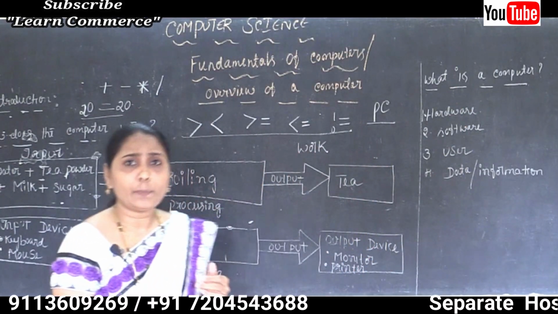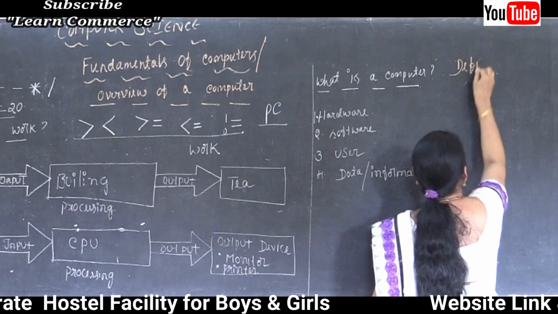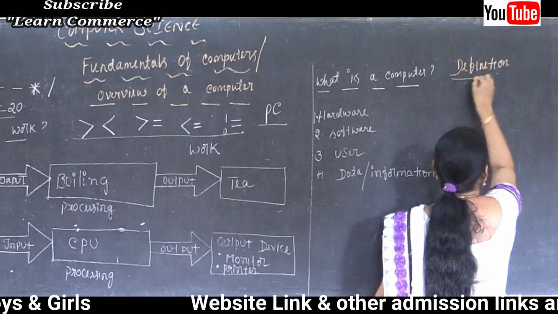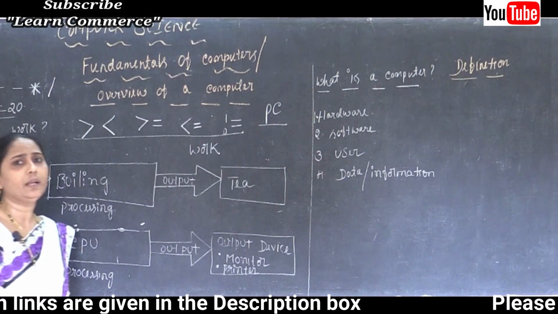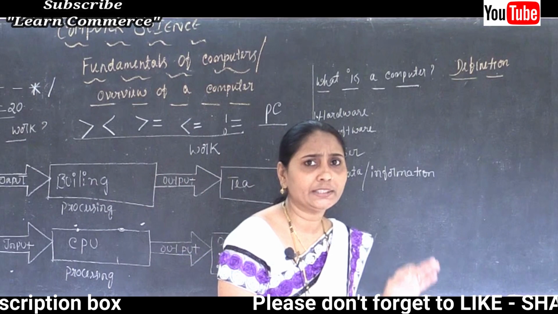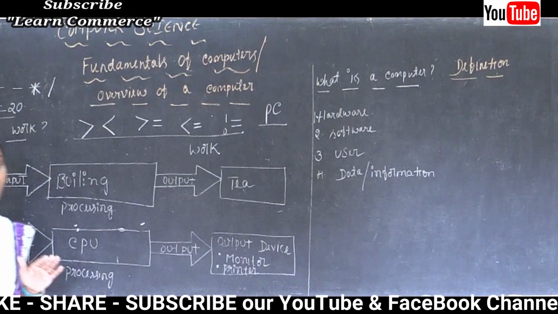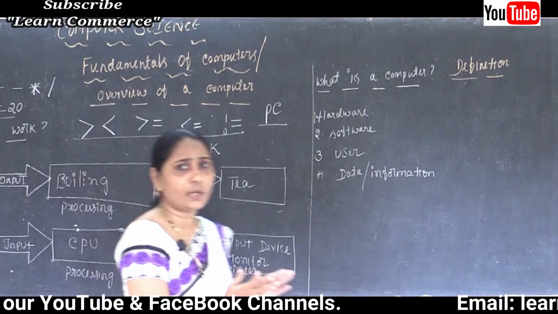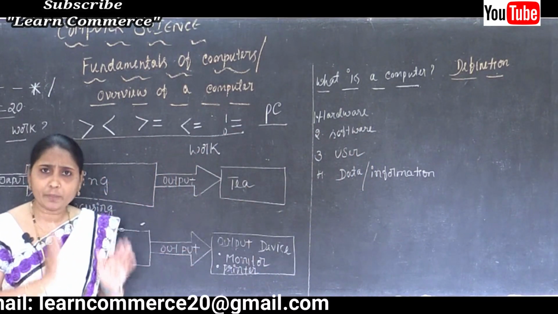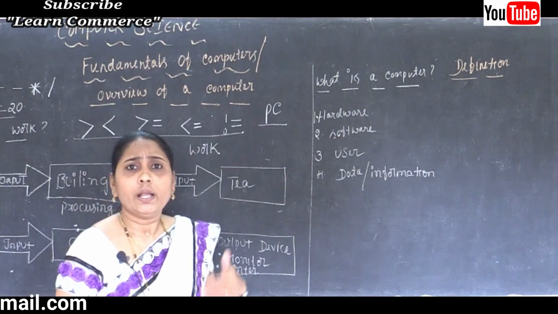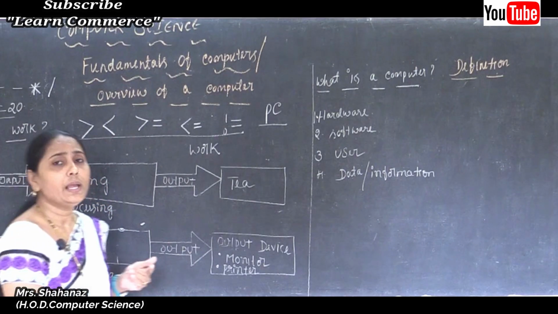And after completing what is a computer, let's go to the next thing, our definition of a computer. You should remember, when they ask in the question paper what is a computer, we need to write just whatever I completed just now, such meaning you need to write. But here, for the definition of a computer, the same thing we can apply. The meaning is the same for everything, but also in another way we need to write our definition of a computer.